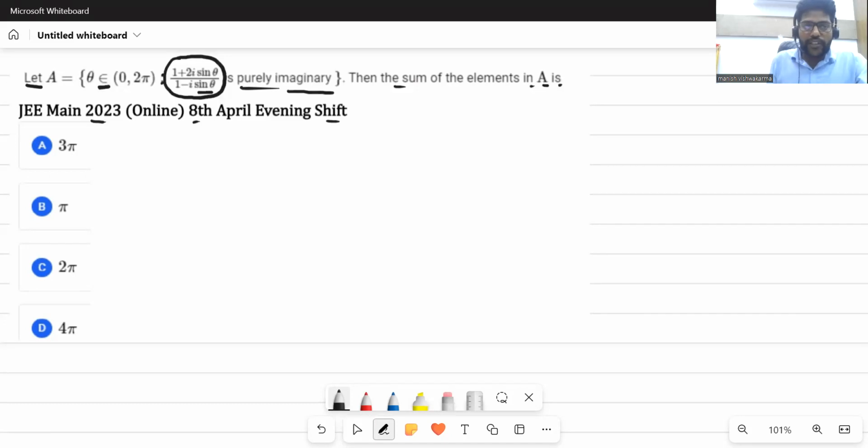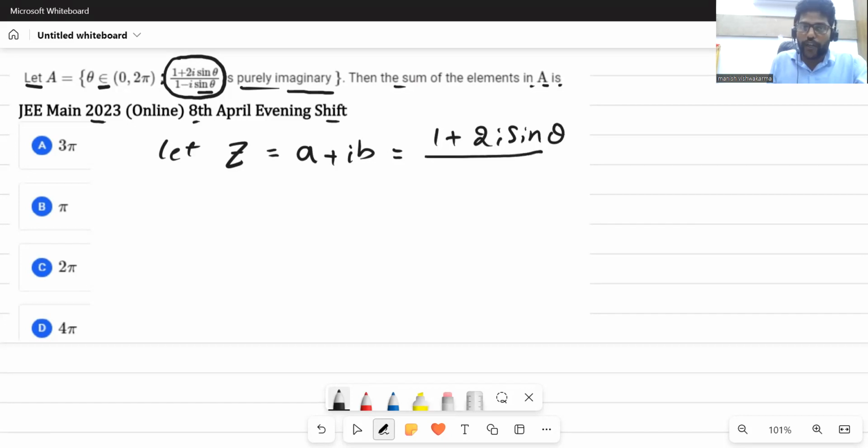What is the given condition? This complex number is purely imaginary. So let this given complex number be z, and we can write this z in a plus ib form: z equals (1 plus 2i sin theta) upon (1 minus i sin theta).